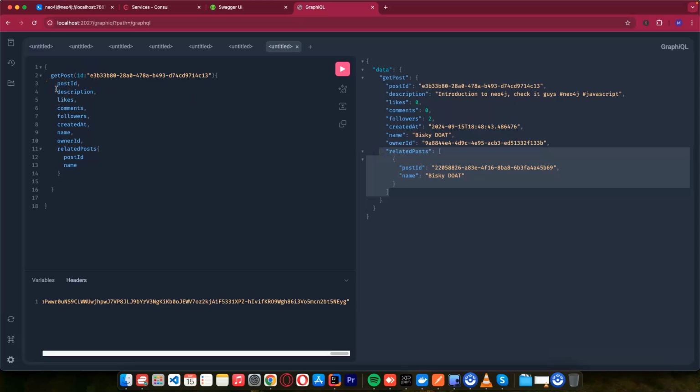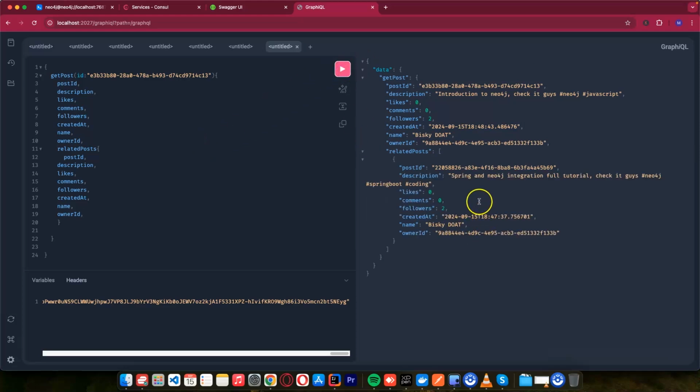So I can also copy everything that is in here. So I can just copy all these fields. Maybe I will need these fields also. And I can run this, and you can get all this. This is the content. And if you look at this post, it is Neo4j. And also if you come and look at this one, it is Neo4j. So that's why we were able to pick this one as a related post. So this is how we can achieve related posts using tagging.